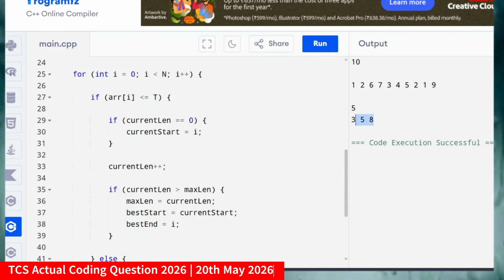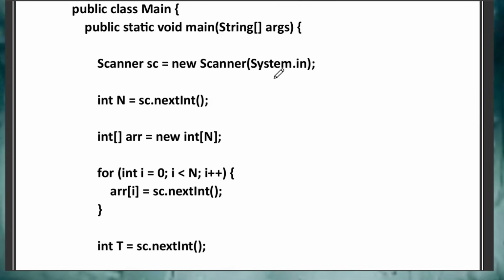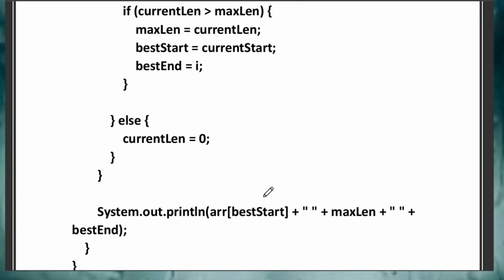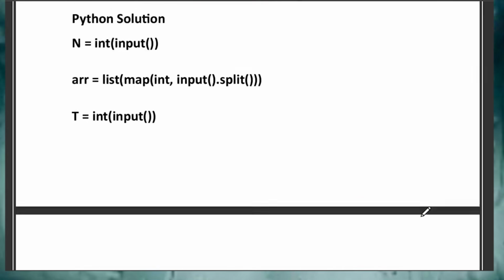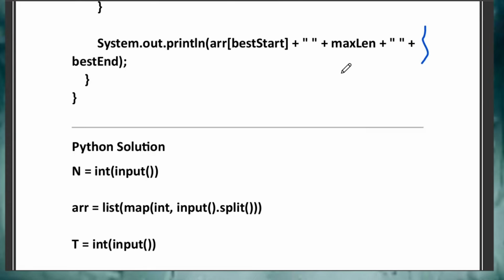Okay, so this will be our maximum streak, like 3 4 5 2 and 9. Accordingly I am going to print here. So coming to the Java solution. For Java, same things, importing java.util, taking the input, taking the array input, checking those conditions, whatever I have just discussed, and I'm just printing those values. So I hope you got the clarity. Now for the Python solution, just refer to the PDF material which I have shared with you. So I hope this video was informative to you.